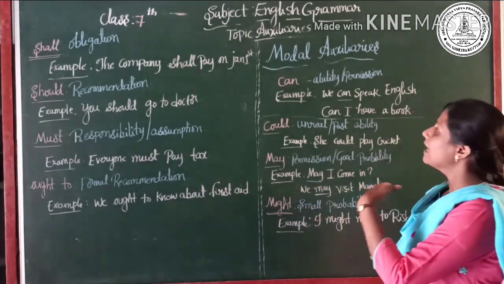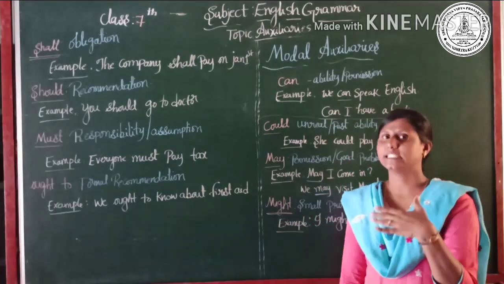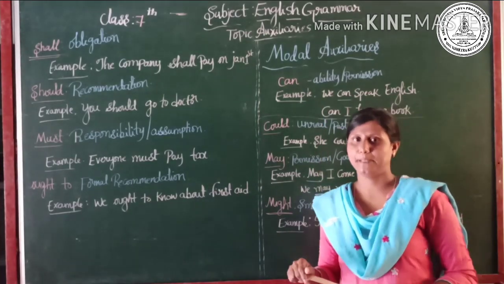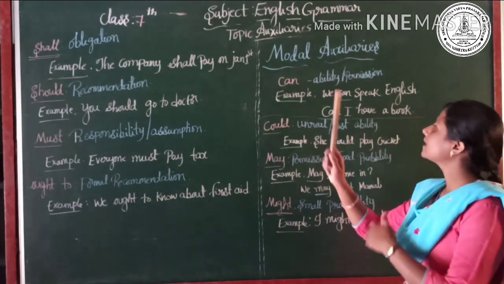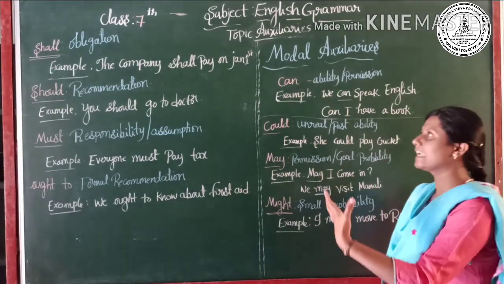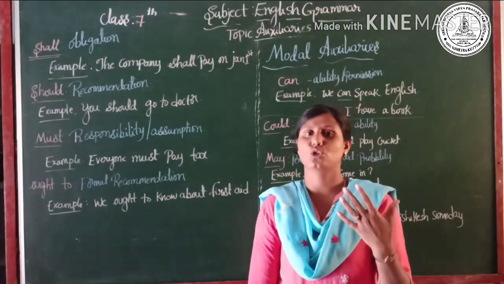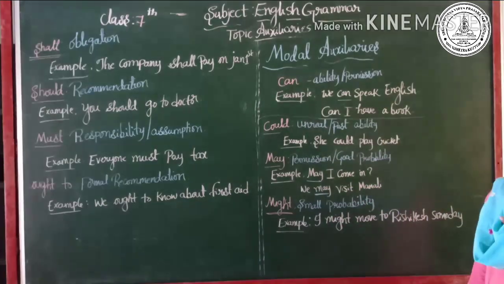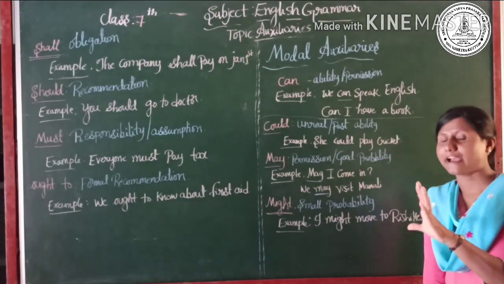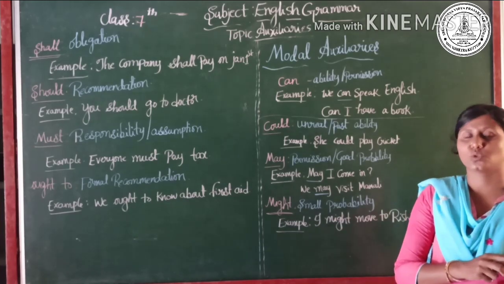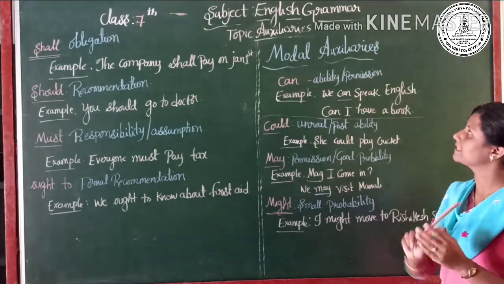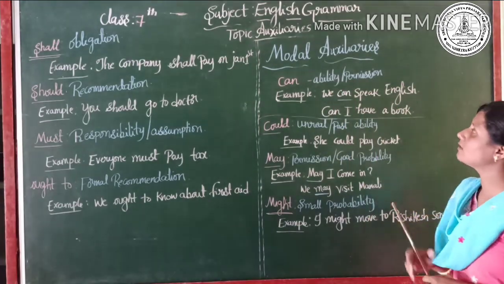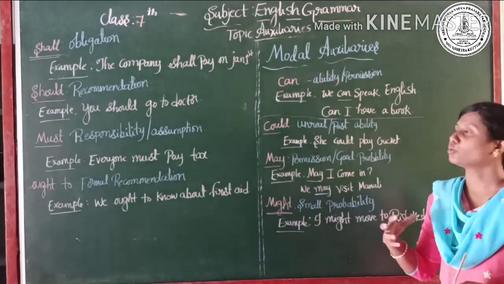So here I have just given you what it means and where it is used, and an example. Let us see first, can. What does the modal auxiliary can mean? It shows the ability or the permission. Sometimes we have to match the modal auxiliaries with the situations. It can be used in asking permission, and also to show ability.